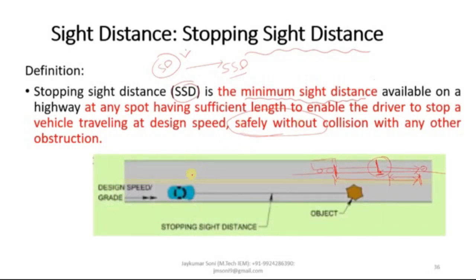You are moving at here, you come to see that there is an object which is placed over here. So if you apply the brakes and your vehicle stops here, this will be the minimum distance between you and the object, so that there will be no chances of collision and there will be a safety criteria which will be followed. This particular minimum sight distance is known as stopping sight distance.